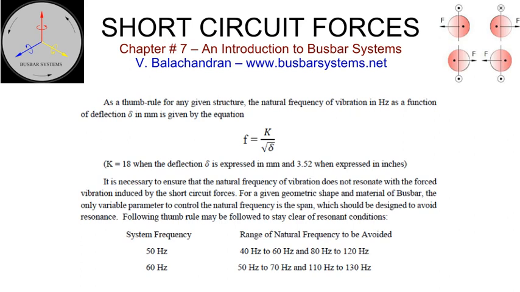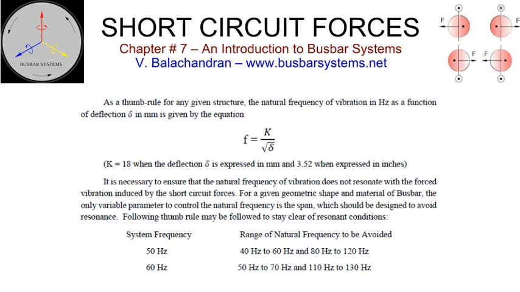It is necessary to ensure that the natural frequency of vibration does not resonate with the forced vibration induced by the short-circuit forces. For a given geometric shape and material of busbar, the only variable parameter to control the natural frequency is the span, which should be designed to avoid resonance. The following thumb rule may be followed to stay clear of resonant conditions.